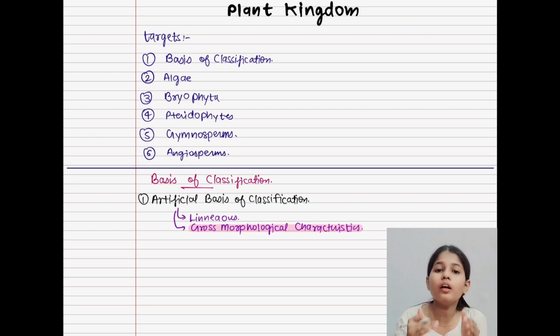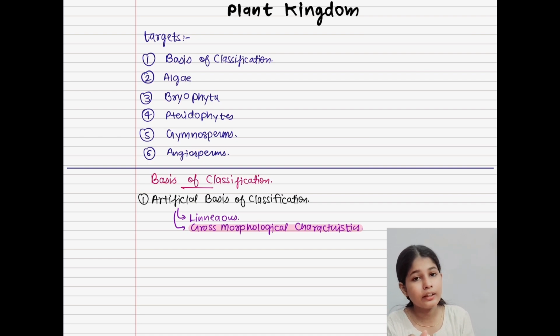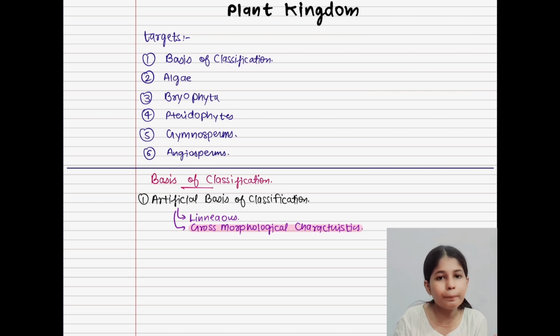So in morphology we focus upon the external features that we can observe with our eyes. And what are internal features? We can't see the digestive system of a person with our eyes. Can we see the respiratory system of any organism? No, because it is a study of internal features, and it is known as anatomy.